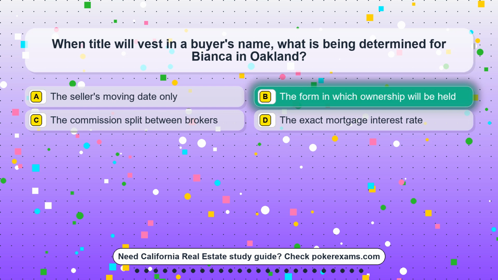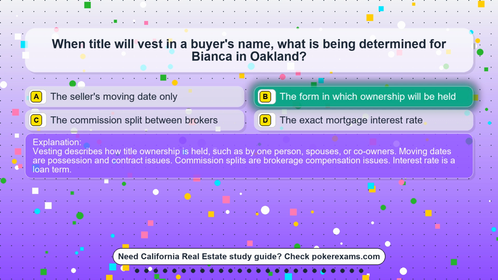The correct answer is option B. The form in which ownership will be held. Vesting describes how title ownership is held, such as by one person, spouses, or co-owners. Moving dates are possession and contract issues. Commission splits are brokerage compensation issues. Interest rate is a loan term.